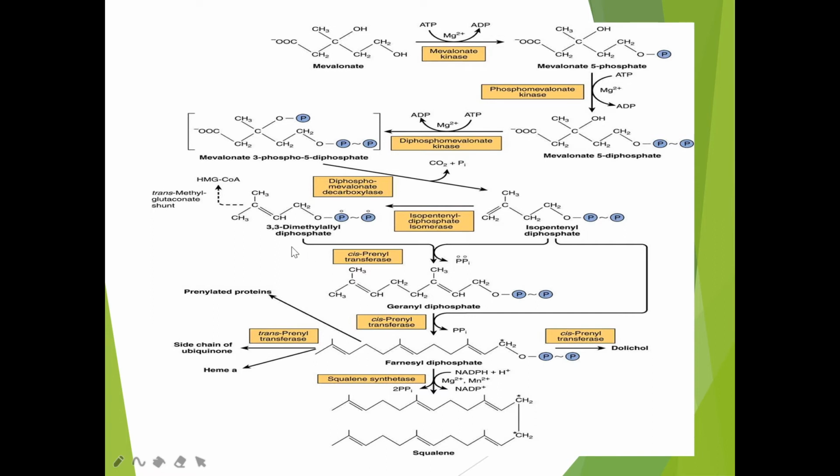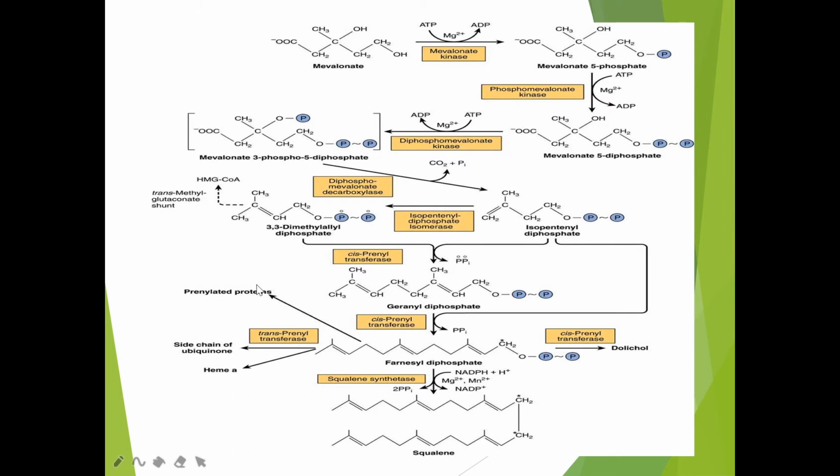So mevalonate is a 6 carbon compound. From this 6 carbon compound, we got a 5 carbon isoprenoid unit called isopentenyl pyrophosphate. From this isopentenyl pyrophosphate, we got 3,3-dimethyl allyl pyrophosphate with the help of the enzyme isopentenyl pyrophosphate isomerase.